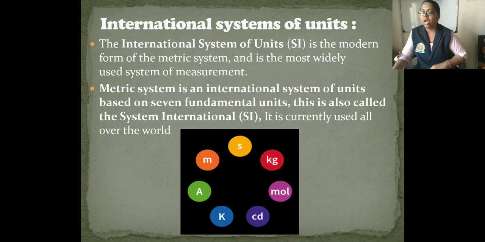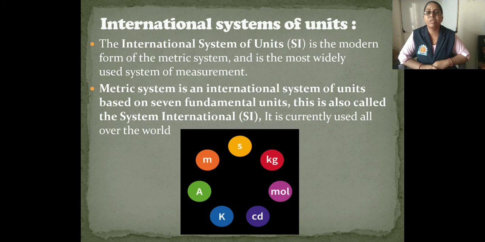Now next is the major causes of errors in measurement. Before that we discuss the international system of units. The international system of units is the modern form of the metric system and is the most widely used system of measurement, that is the SI system. The metric system is the international system of units based on 7 fundamental units. This is also called the Système International, that is SI units. It is currently used all over the world.